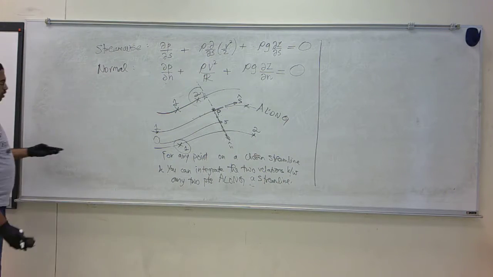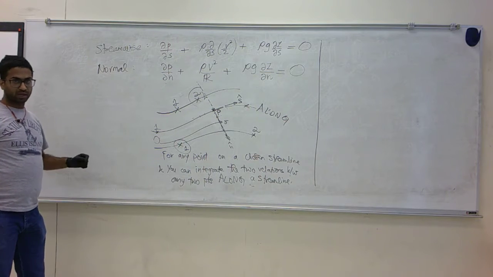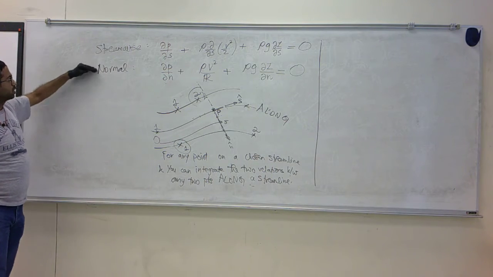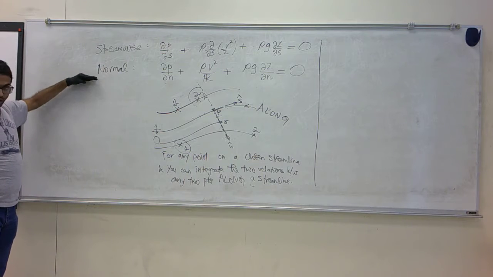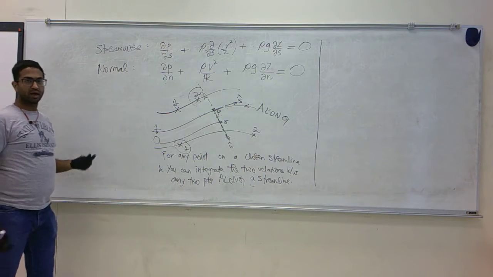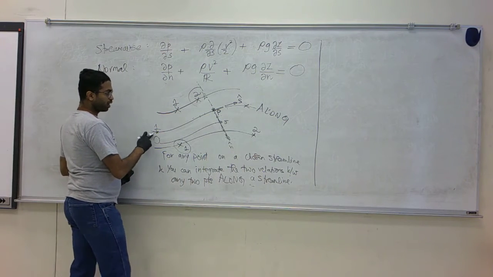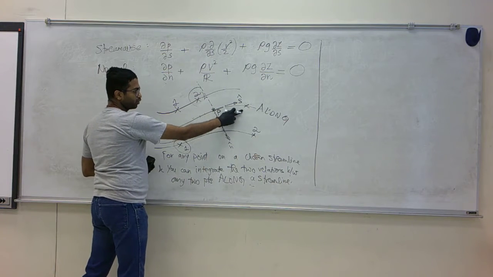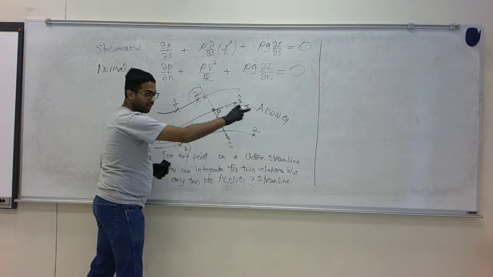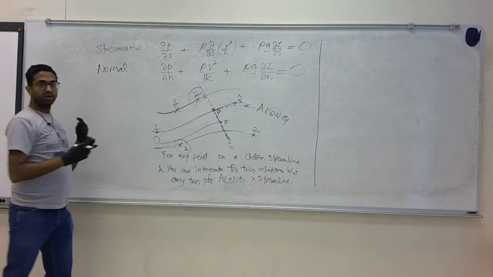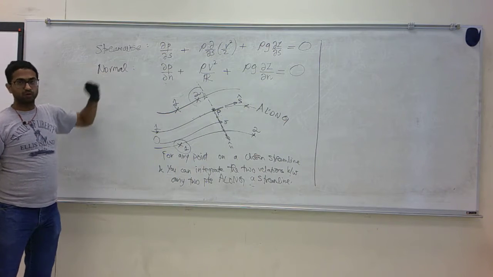So moving on from the differential form of the force balance, we want to integrate these two equations along the streamline and normal to the streamline. And when we say along, I mean between point 1 and any other point 2 along this streamline. You can integrate or apply this between any 2 points.